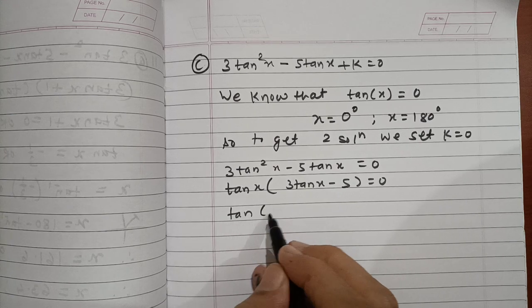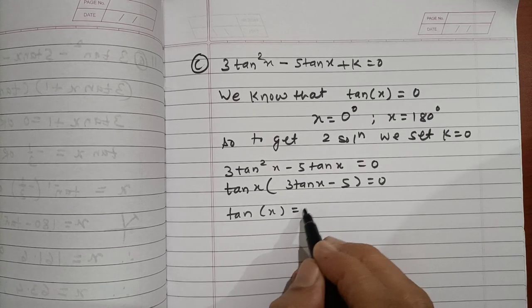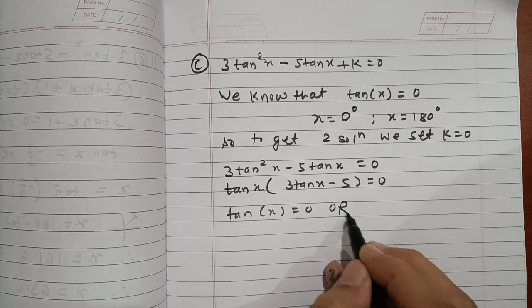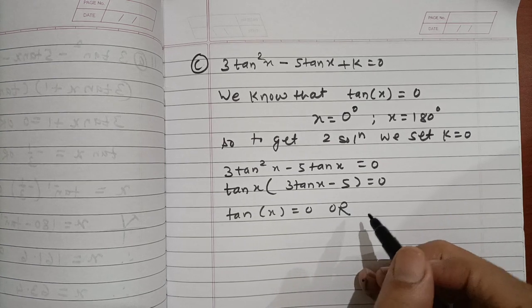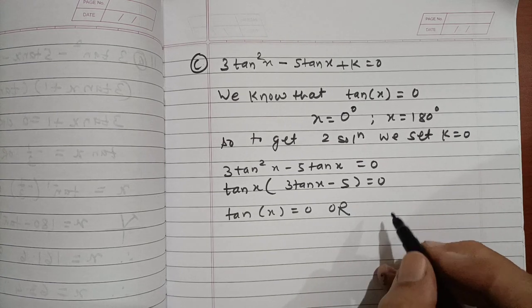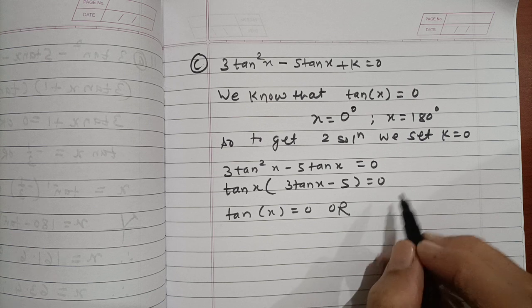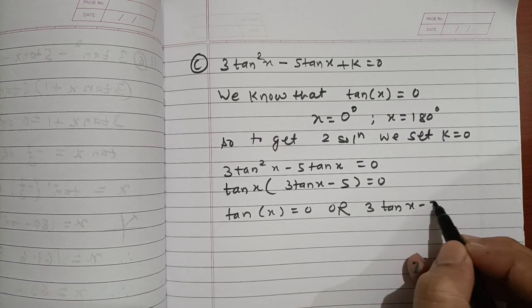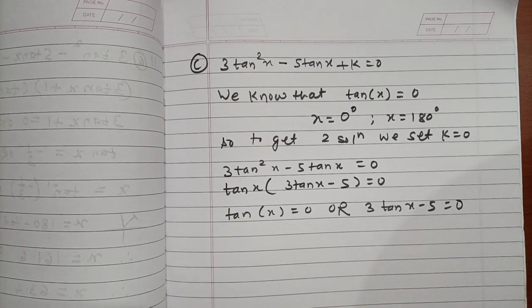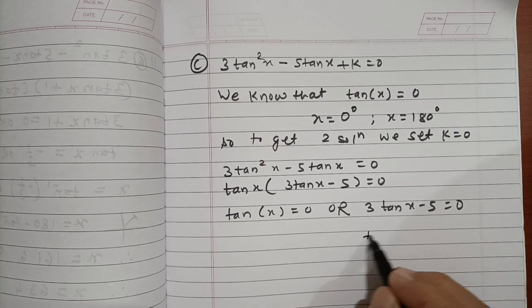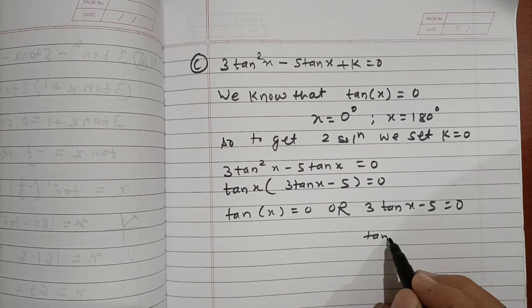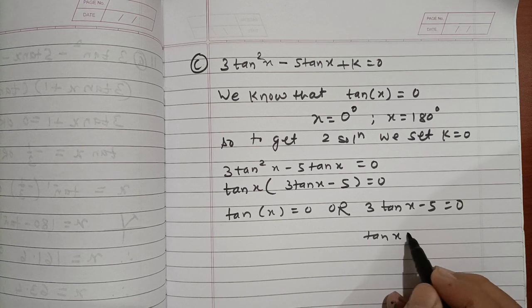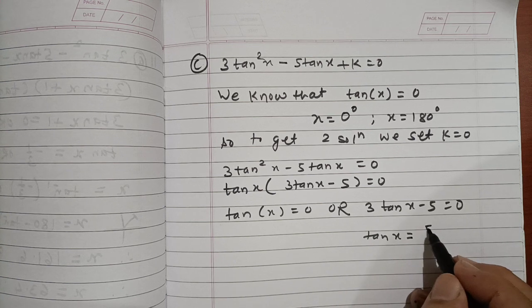So tan of x is equal to 0, or 3 tan x minus 5 is equal to 0. So here tan x is equal to 5 by 3.